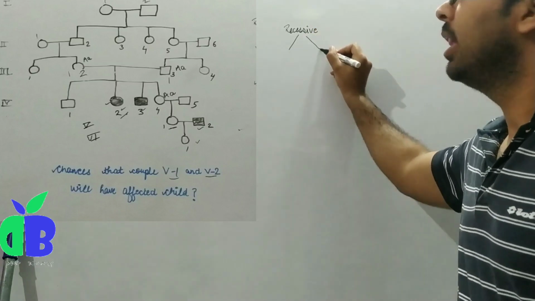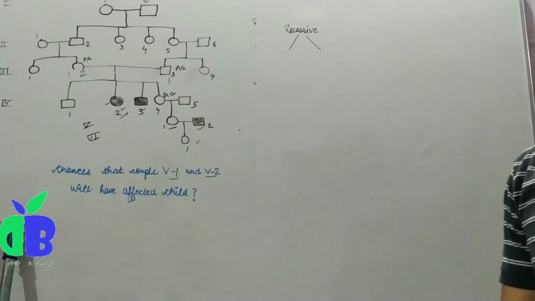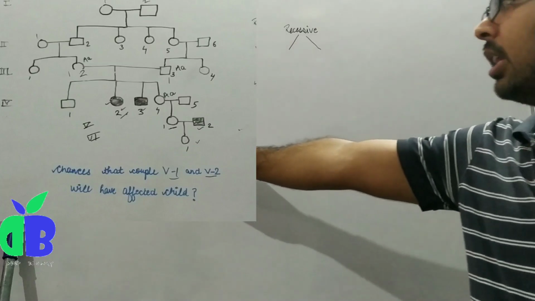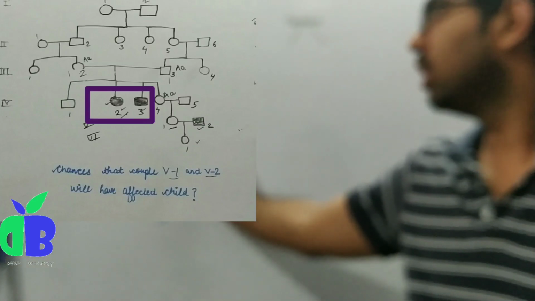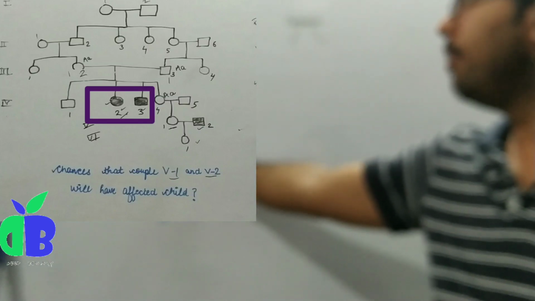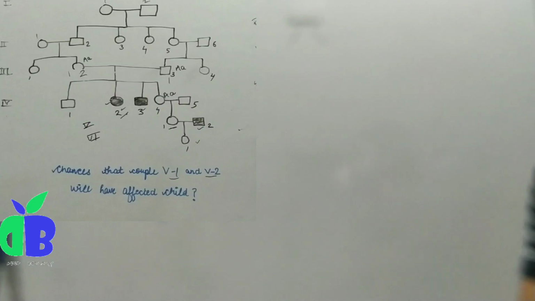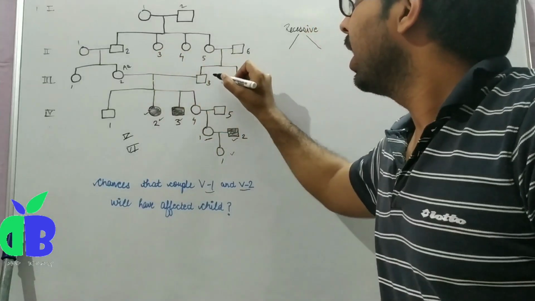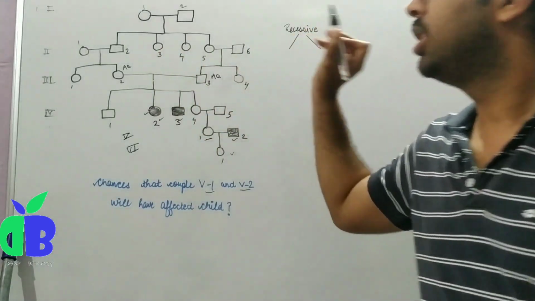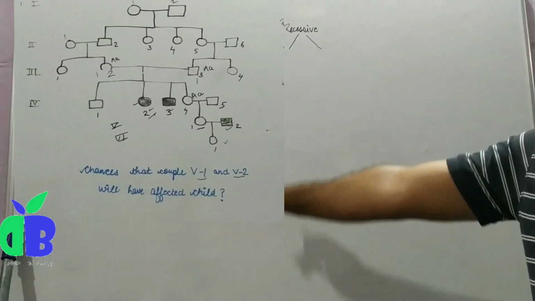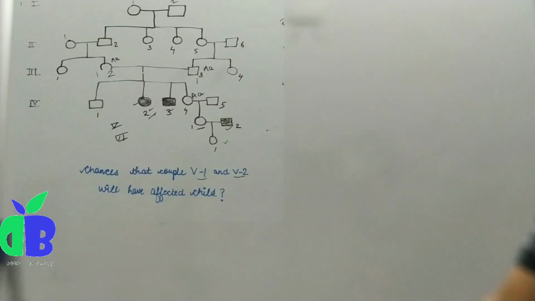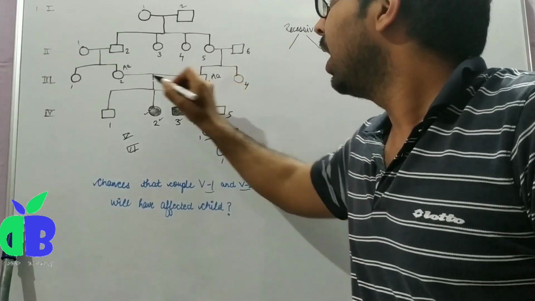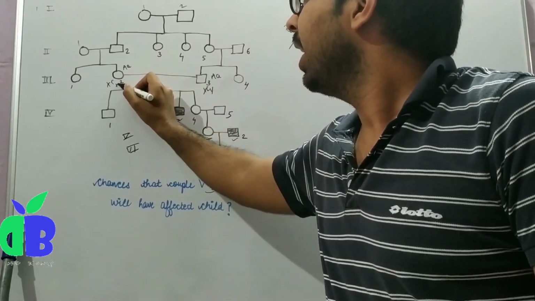Now we have to find whether it is autosomal or sex-linked in nature. For this, we see that 4-2 and 4-3 are affected, and both male and female offspring are affected. It means both parents have the genotype capital A, small a. If it were X-linked, then what would happen? The father is normal and the mother would be a carrier.